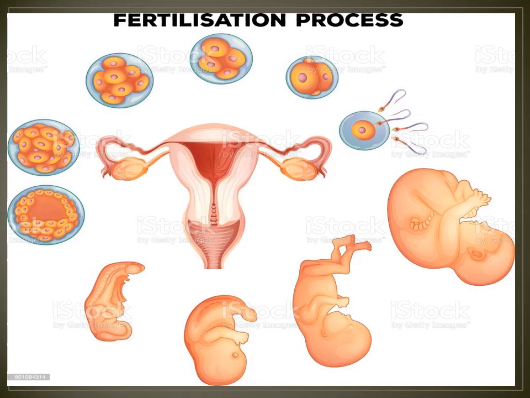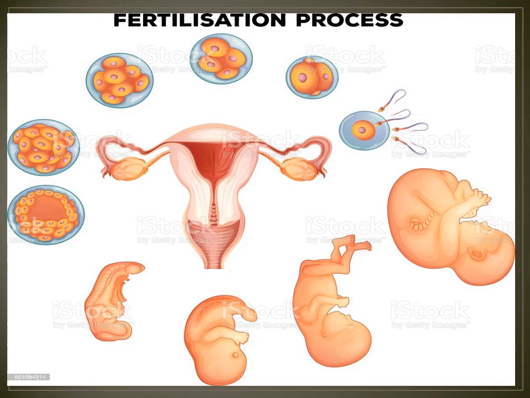Sperm move towards the egg. One sperm comes in contact with the egg. Not all enter into the egg. Only one sperm enters into the egg.